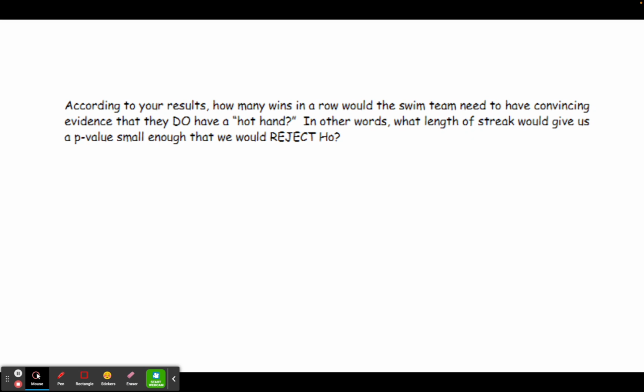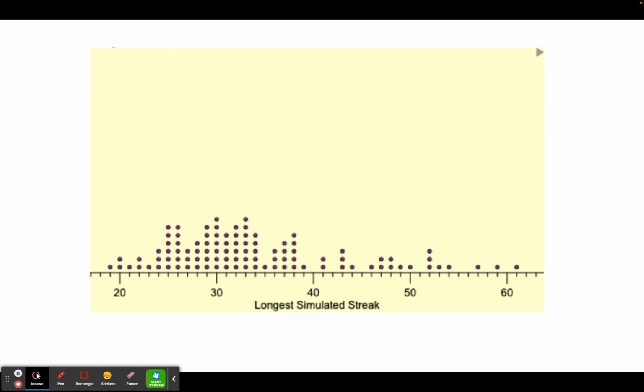Now, the next question in your notes asks, according to the results, how many wins in a row would the swim team need to have to be convincing evidence that they do have a hot hand? In other words, what length of streak would give us a p-value small enough that we would reject our null hypothesis? So let's go back and look at that dot plot again. And we know that with a test statistic of 65, we rejected the null hypothesis. And so what we're interested in is looking at how far this direction can we go where we would still reject the null hypothesis. In other words, how short could their streak be where we would still consider them to be streaky?